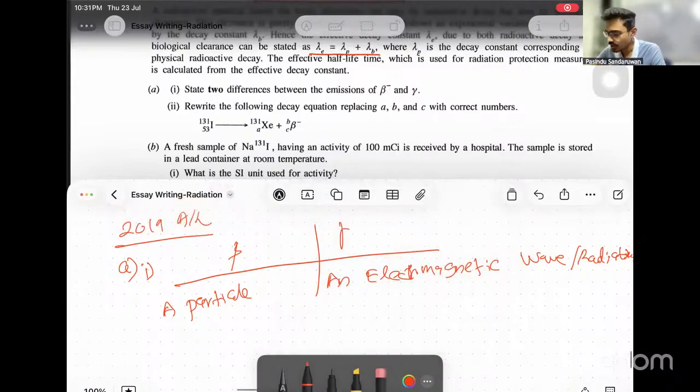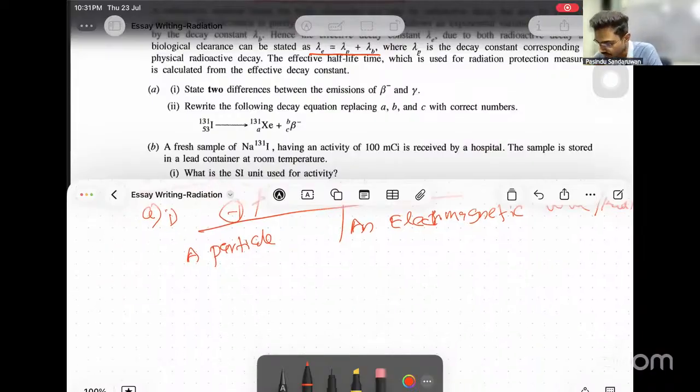Okay, then beta is 0, -1, and gamma is 0, 0. Atomic numbers and mass numbers, that we know. When beta is emitted, with this -1, the atomic number changes. And when gamma is emitted, the atomic number is unchanged. That is also a difference.